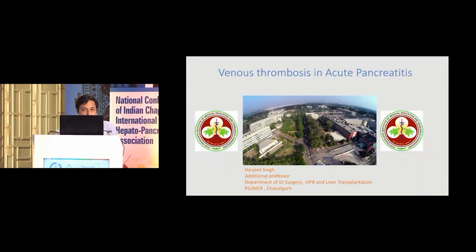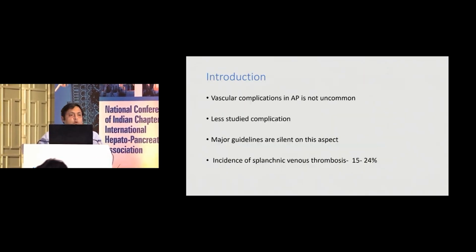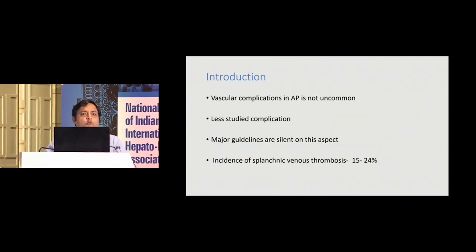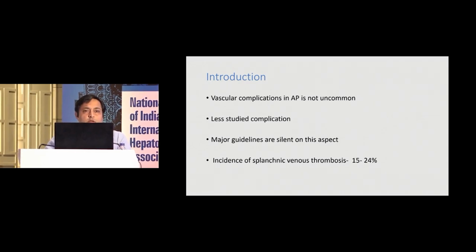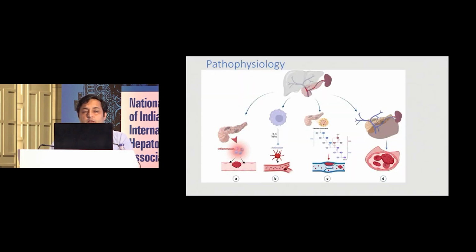So, I will be talking on venous thrombosis in acute pancreatitis. As we all know, the vascular complications in acute pancreatitis are not very uncommon, but especially the venous complication is a very less studied complication in the literature. And the major guidelines are silent on this aspect, but the incidence of venous complications, especially splanchnic venous thrombosis, ranges from 15 to 20%. So, how does venous thrombosis develop in acute pancreatitis?